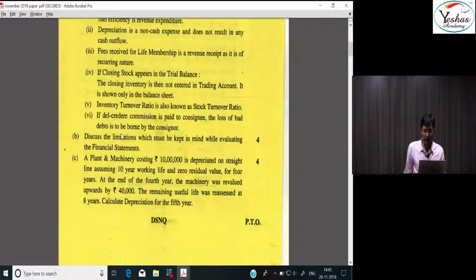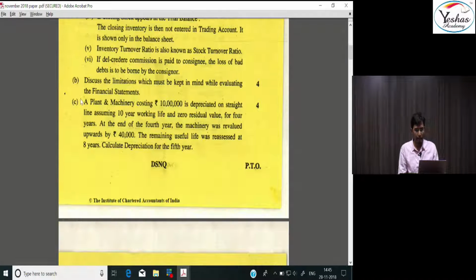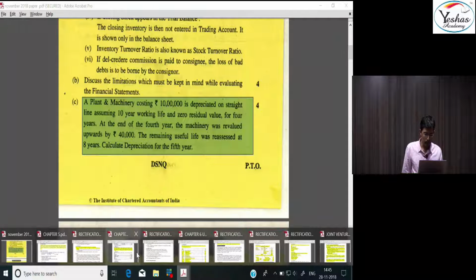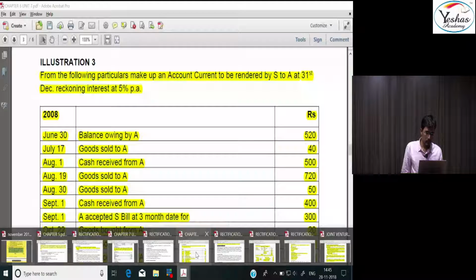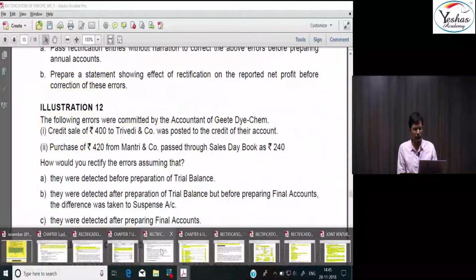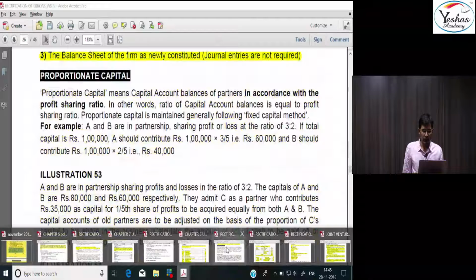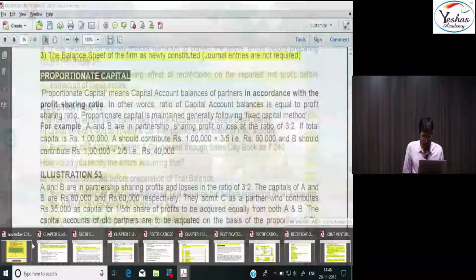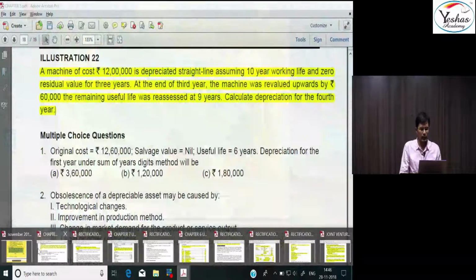And now look at this example, the depreciation. This kind of example also we had discussed in the class. This is based on the treatment of depreciation if the assets are revalued upwards.